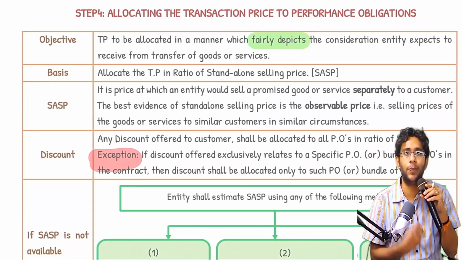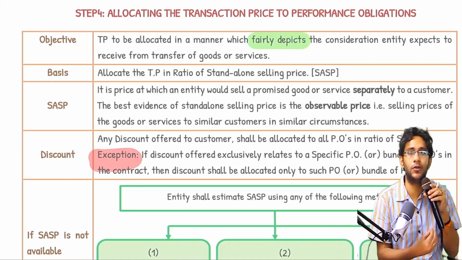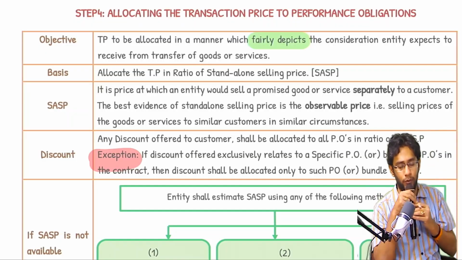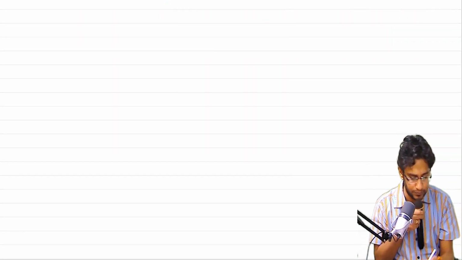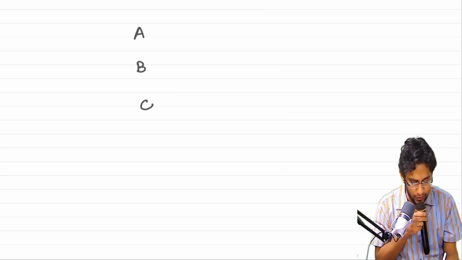Now coming to allocating the transaction price to performance obligations. When there are multiple POs in a single contract, you have to allocate the transaction price to the individual POs. How to allocate that? Let us say I promise to deliver 3 goods A, B and C for a combined price of 120.